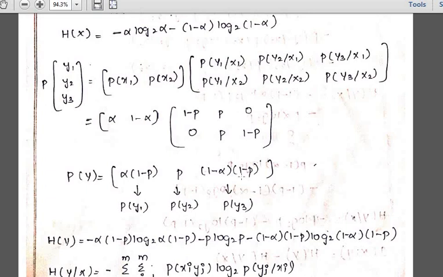Fine. Then next, if I go to the third part, alpha into 0, that is 0, then 1 minus alpha into 1 minus p, I'll be getting 1 minus alpha into 1 minus p. So this is the third part. So you have to do the matrix multiplication. Now this is nothing but your p of y1, p of y2 and p of y3. Clear up to here? P of y1, y2, y3 we have got. P of y1 is alpha into 1 minus p, p of y2 is p, and p of y3 is 1 minus alpha into 1 minus p. And what is the h of y value? H of y is equal to minus alpha into 1 minus p log 2 of alpha into 1 minus p.